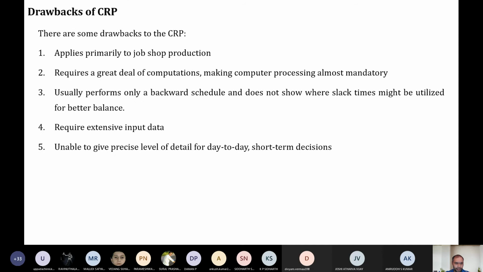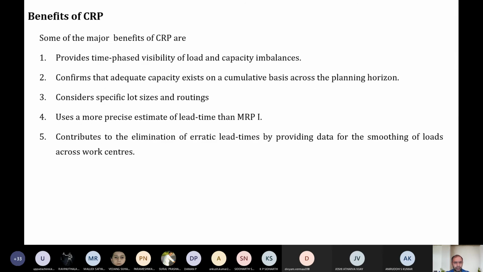But in case of the drawbacks of CRP, it can be applicable only to job production. It requires a lot of computing. Since it performs backward scheduling, we are not able to calculate the slack times. What if the supplier is supplying late? What will happen? All this backlog data is not available in case of backward scheduling, and it requires a lot of input data.